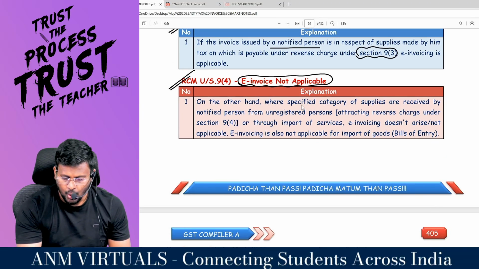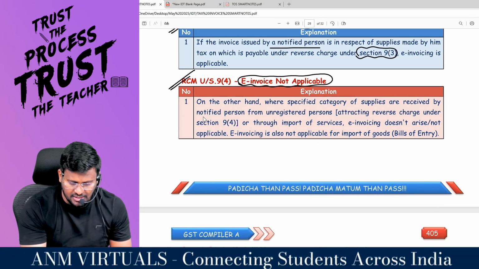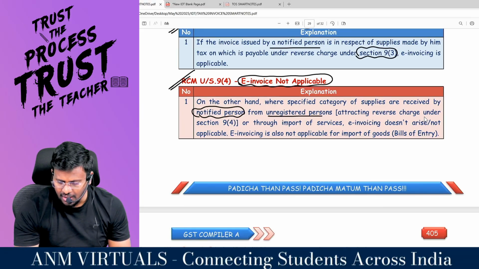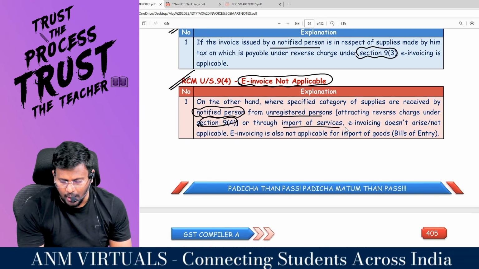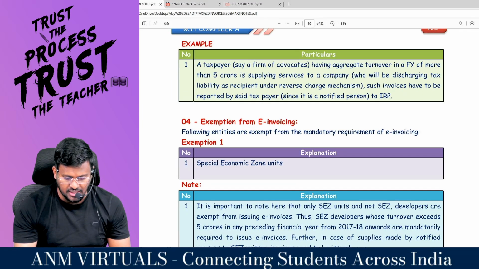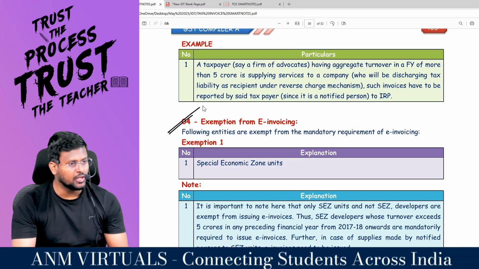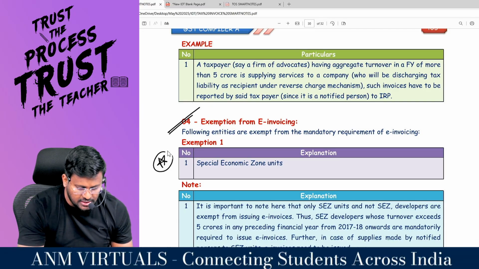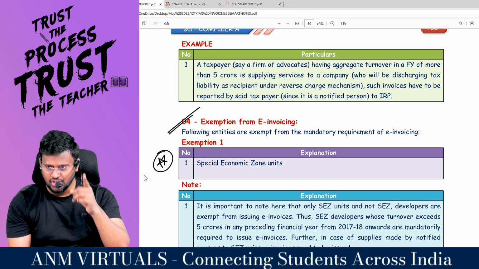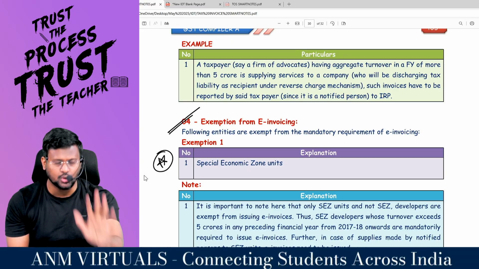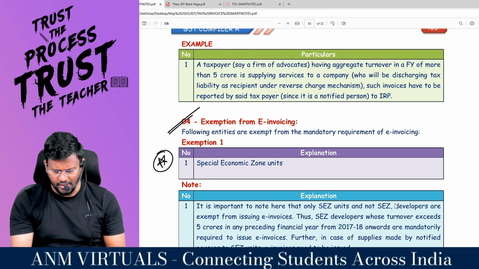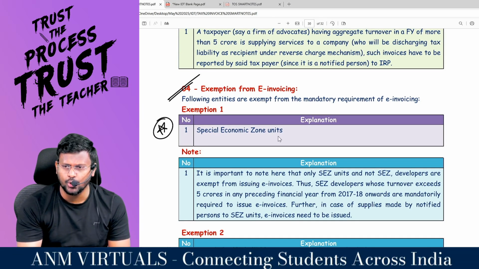On the other hand, where specified category of supplies are received by a registered person from an unregistered person, attracting reverse charge under 9(4), or through the supply of services, e-invoicing does not arise. Comfortable, sir? Sir, for these people, even though your aggregate turnover in any of the preceding financial years from 2017-18 exceeds 5 crore, no need to raise the e-invoice. Normal invoice is enough. Number 1, special economic zone unit, SEZ unit.